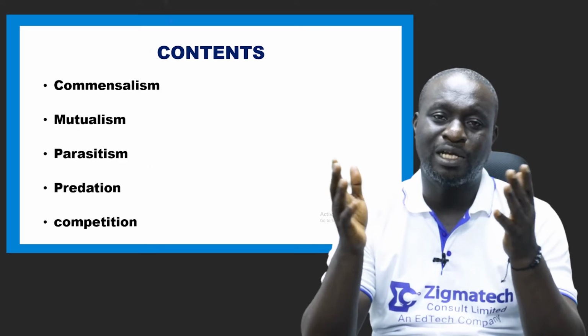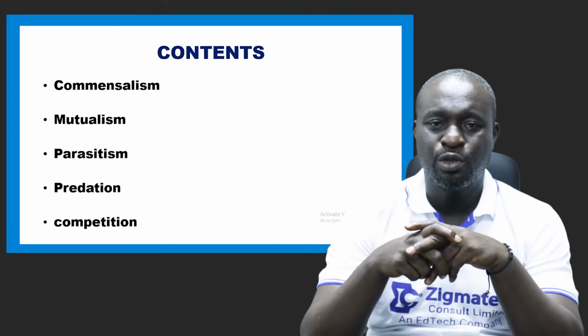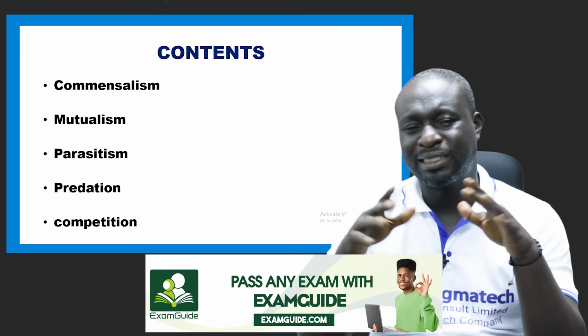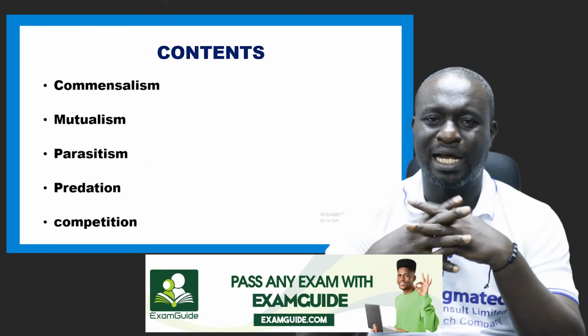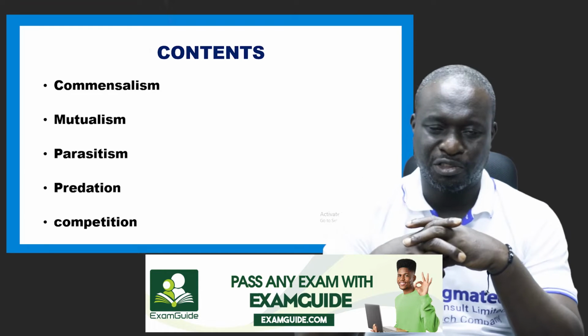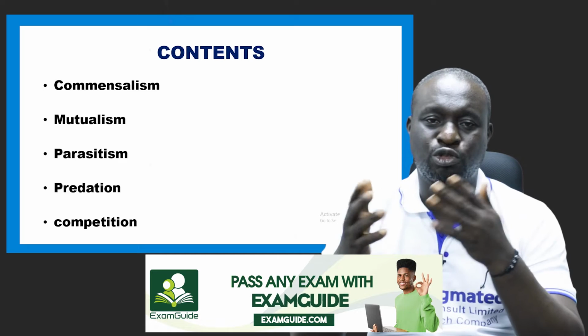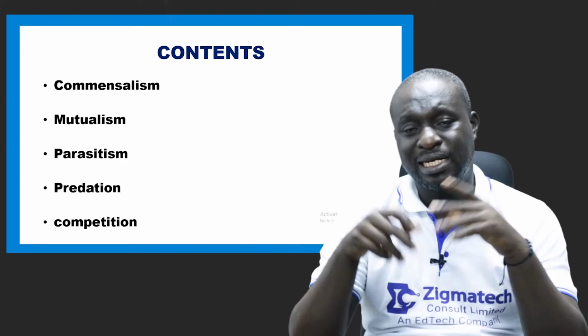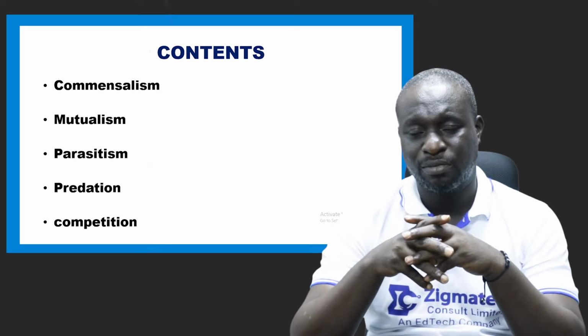We can also call them ecological relationship. You can also call it biological association. So what I just mentioned are different modes of association that occur between two or more species in an ecosystem, all right?